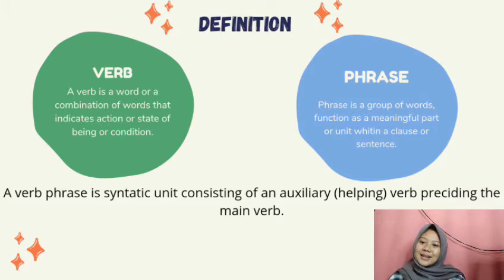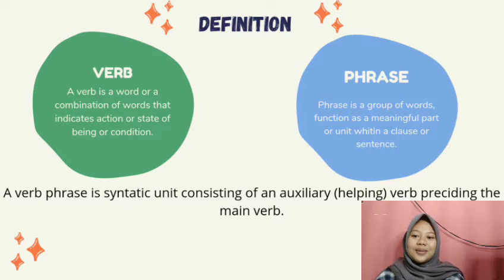Firstly, let's discuss a verb and a phrase. As we know, a verb is a word or a combination of words that indicates action or a state of being or condition. In other words, a phrase is a group of words that functions as a meaningful unit within a clause or sentence.